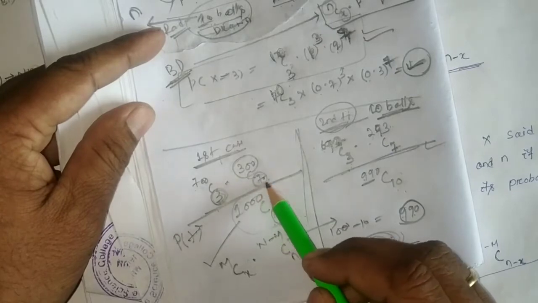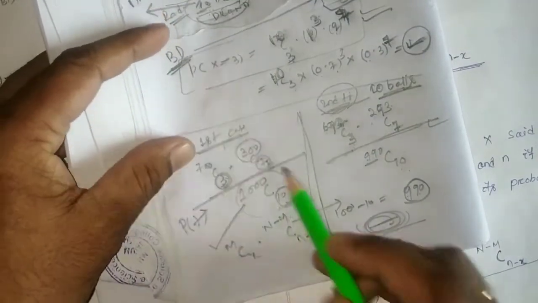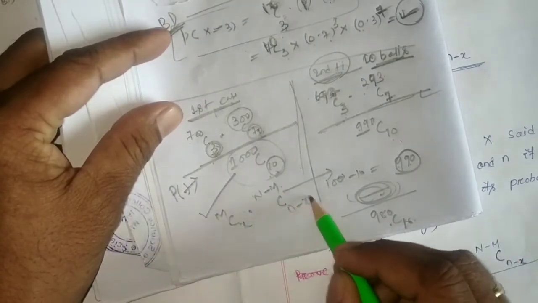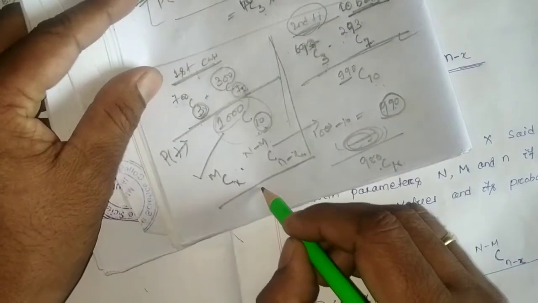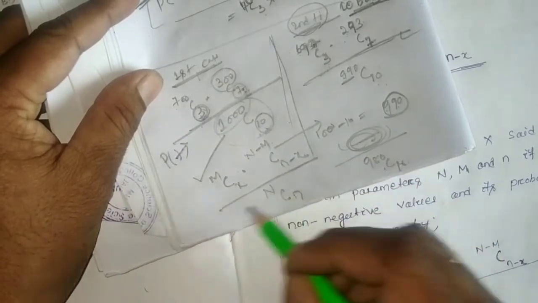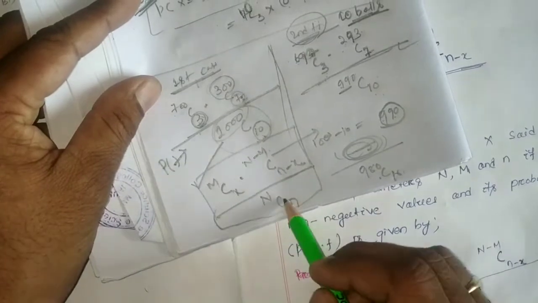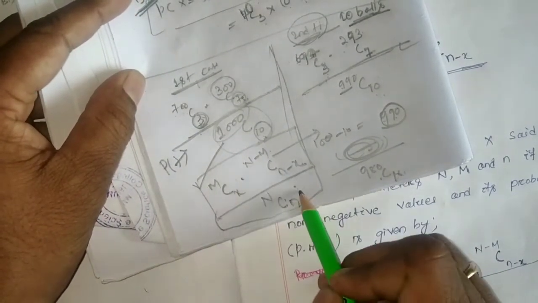Here we drew 10 balls minus 3 equal to 7. So we drew n balls, n minus x the remaining ones, whole divided by the total number N choose n, how many we have drawn.